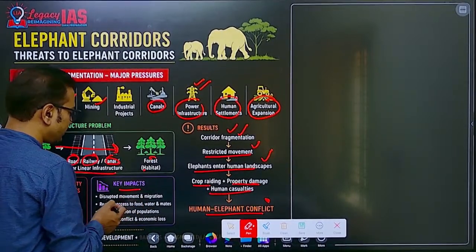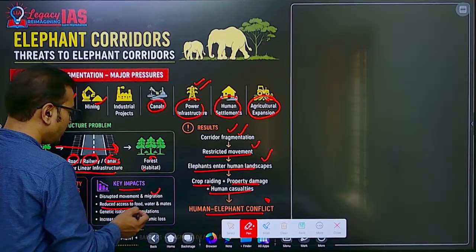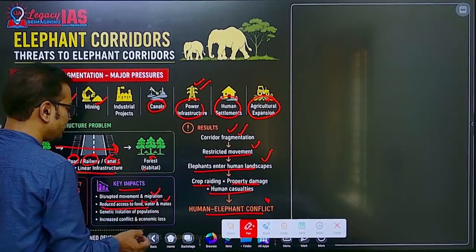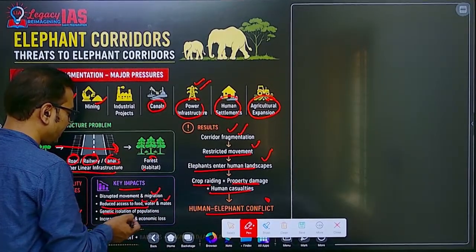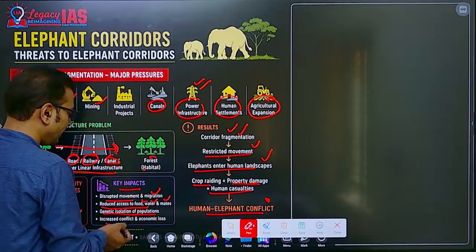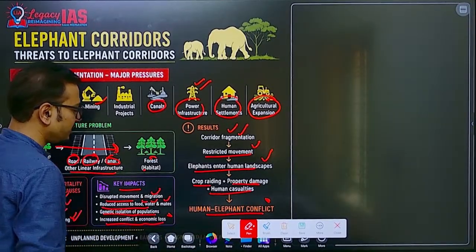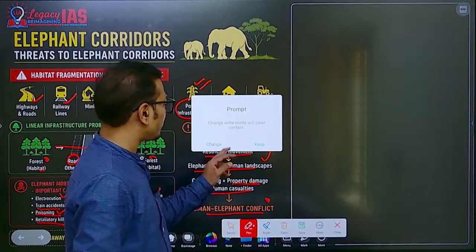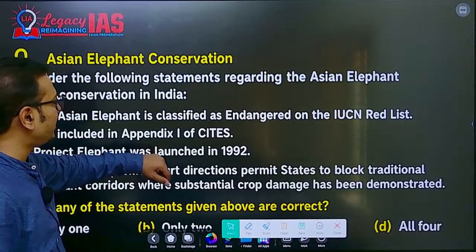Then key impacts: disrupted movement and migration, reduced access to food and water, and the mating purpose for the elephants, genetic isolation of populations, and increased conflict and economic loss. This is the way, the importance of protecting elephant corridors and elephant habitats.